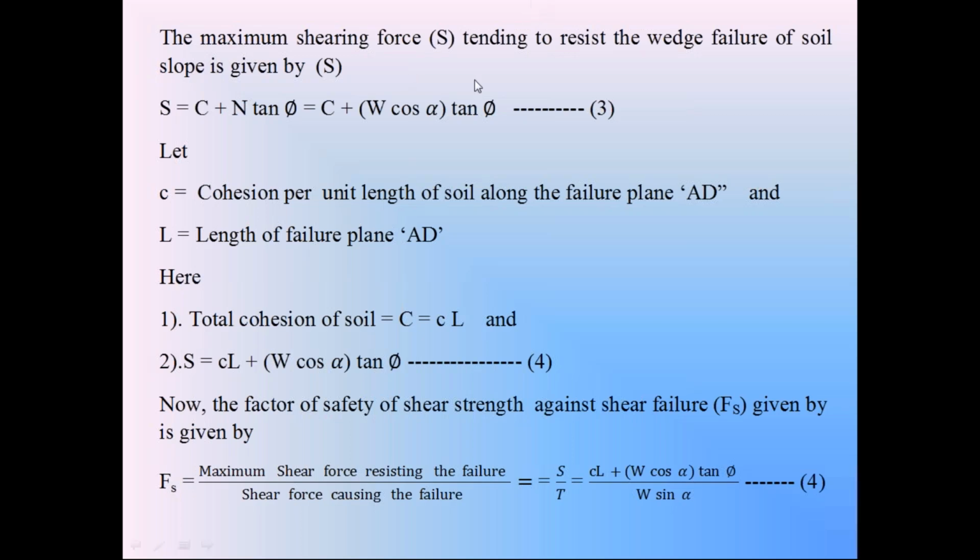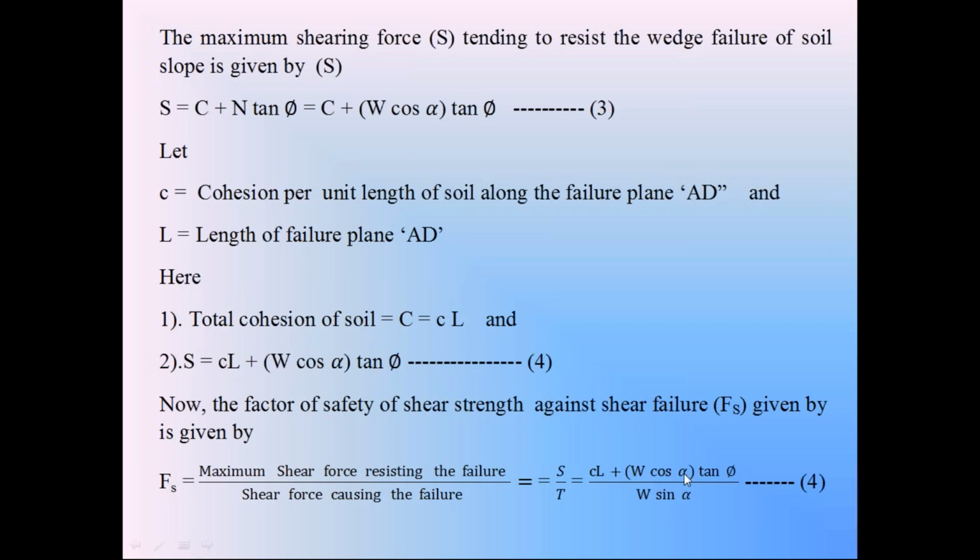So this is the equation of factor of safety in the wedge failure. Fs is equal to C, the unit cohesion. You know this unit cohesion from the subsoil exploration. By conducting the cone penetration test, you can find out this C. L is the length of the failure surface AD, that is on the graph sheet. W, already we calculated. W is known.